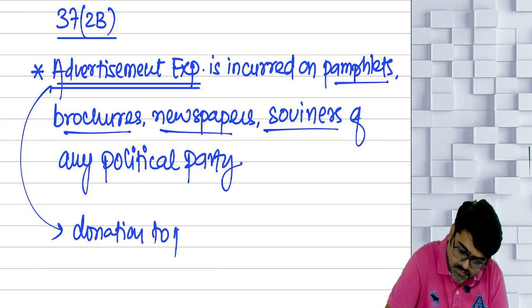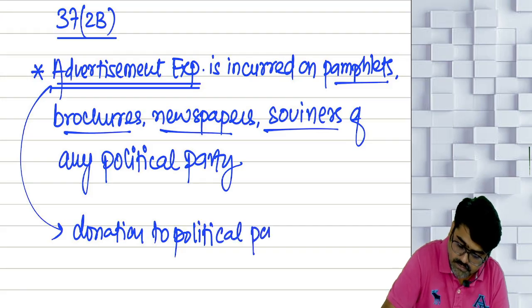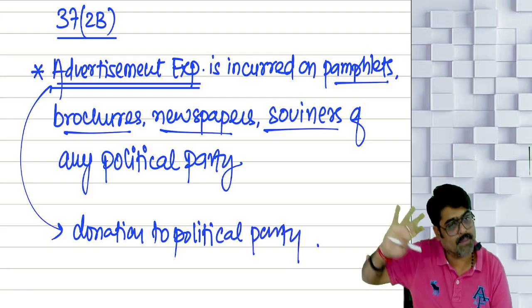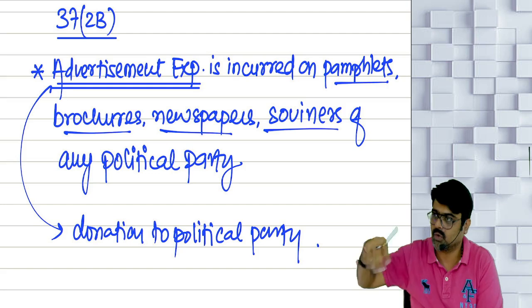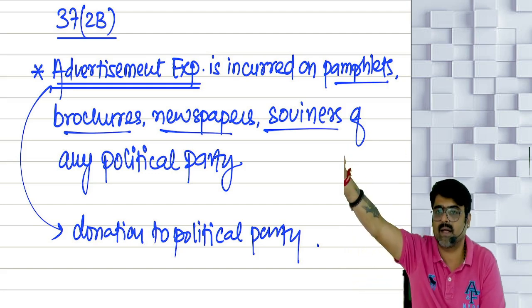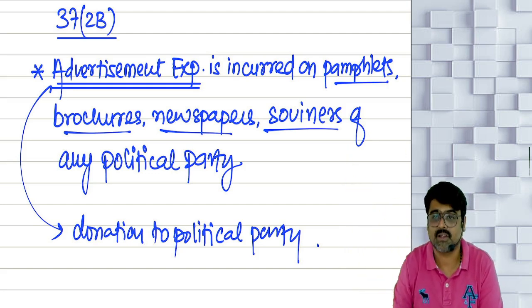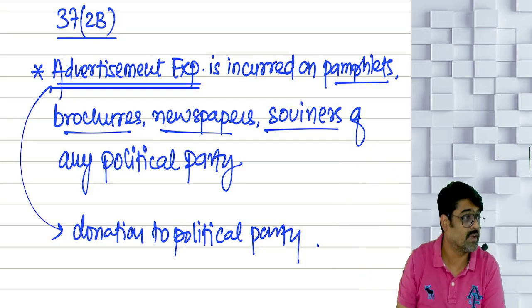donation to a political party. For that, a separate deduction is allowed under chapter 6A. So if you are making any donation to a political party, a separate deduction is available under chapter 6A, 80GGB. Yes or no?